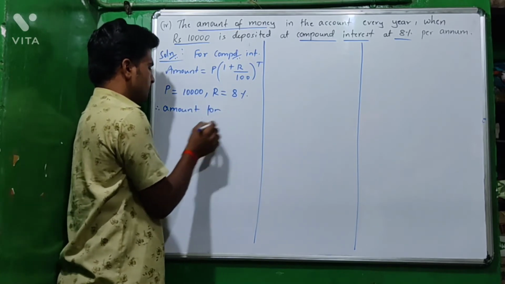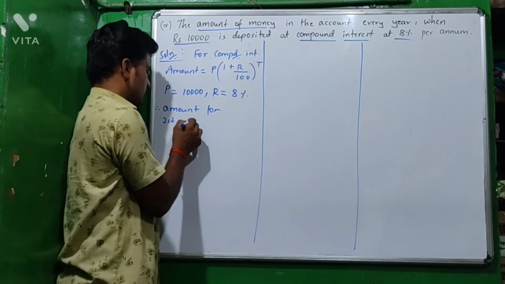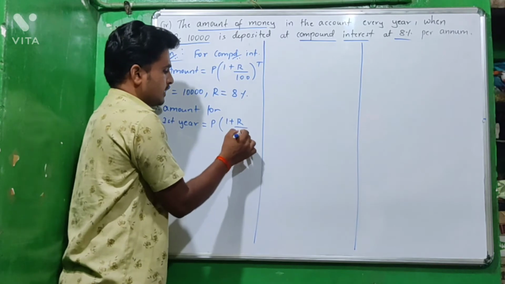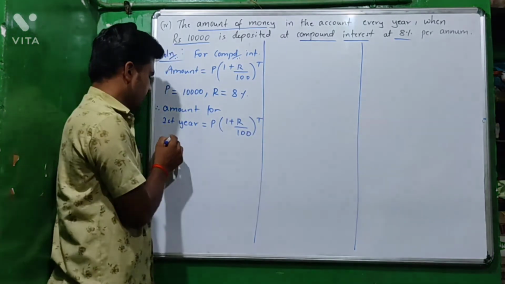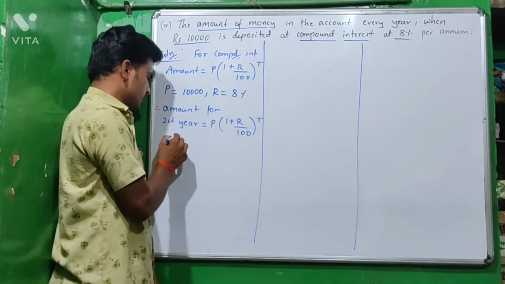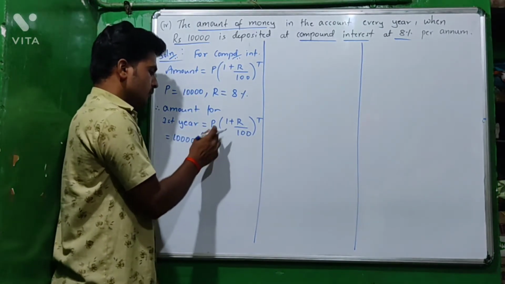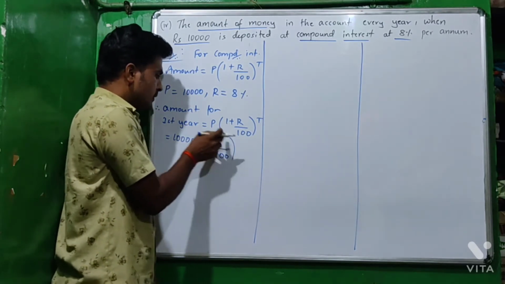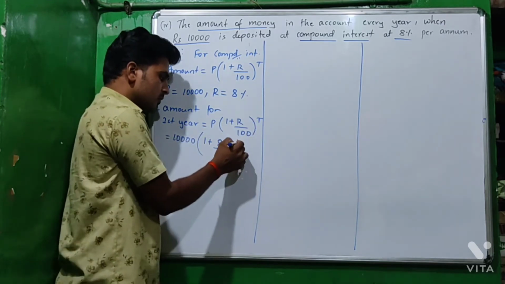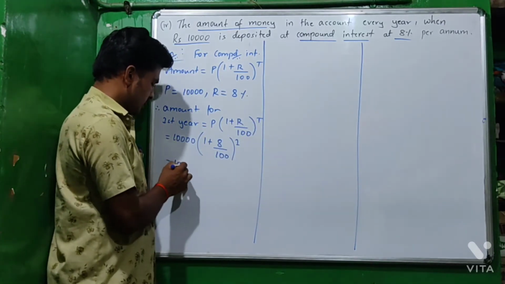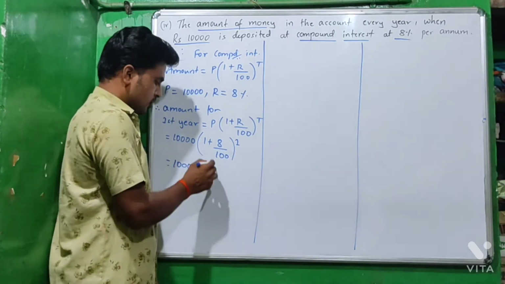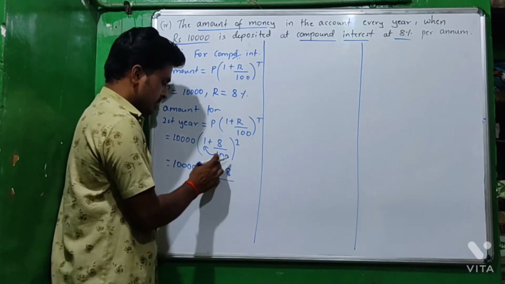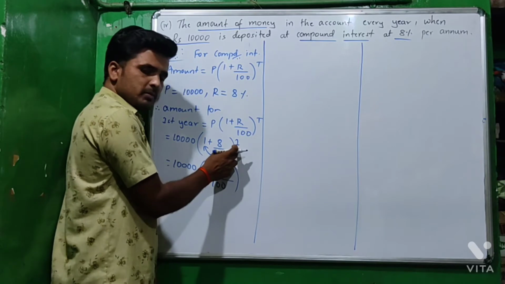Therefore, the amount for the first year is P into bracket of 1 plus R divided by 100 power T. Here P is 10,000 into 1 plus R is 8 divided by 100 power T. For the first year the time equal to 1. Then 10,000 into bracket 100 into 1 is 100 plus 8 divided by 100, power 1 means itself.